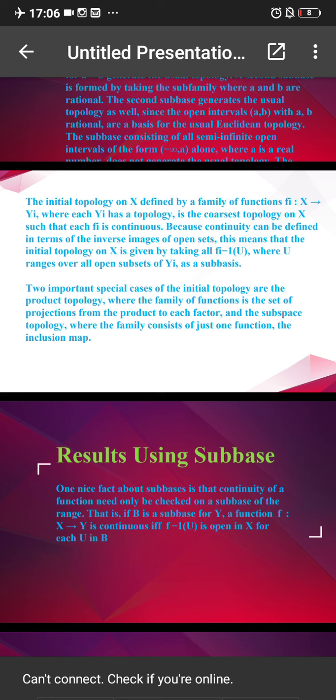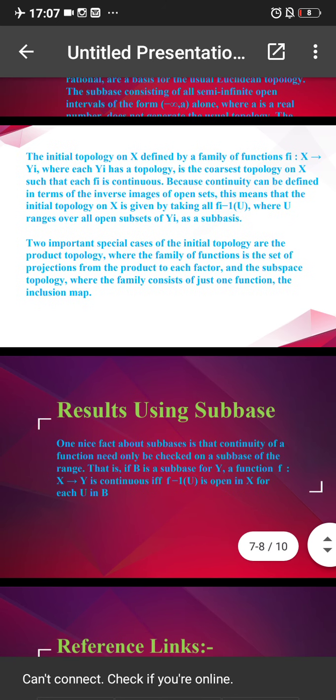One of these is the product topology, in which the family of functions is the set of projections from the product to each factor. And the second, the most important special case of the initial topology, is the subspace topology, where the family consists of just one function, the inclusion map.